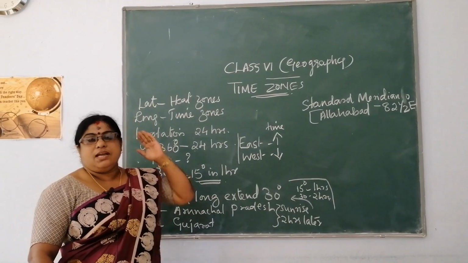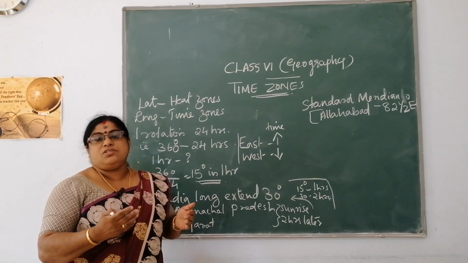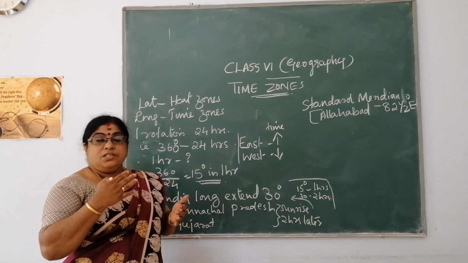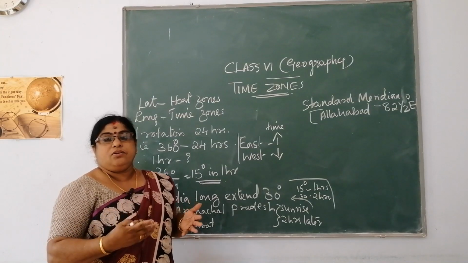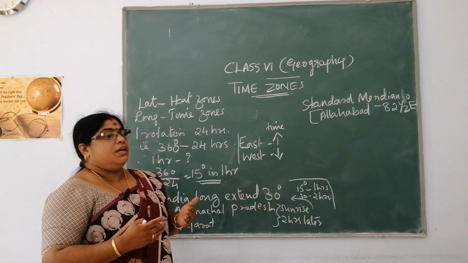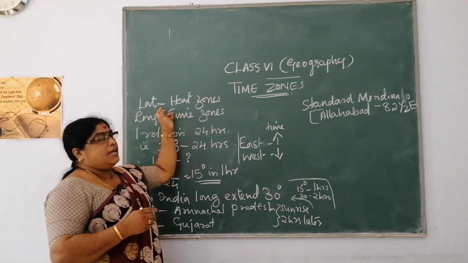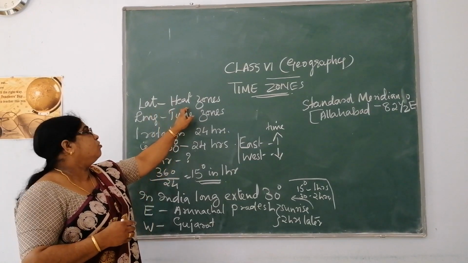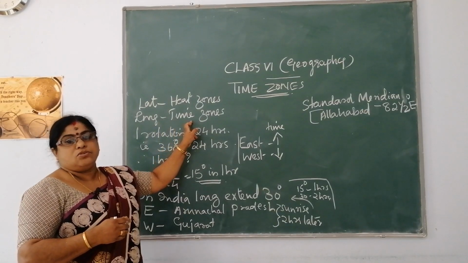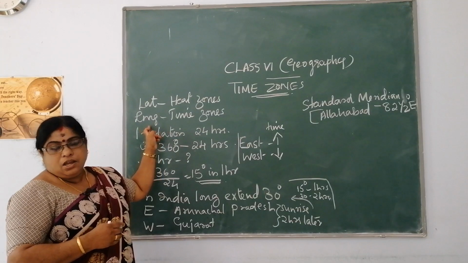You had learned what is latitude, you know what is longitude, how many degrees of latitudes and longitudes there are, which is the 0 degree latitude and which is the 0 degree longitude. Then you had learned the relation of latitude to heat zones. Similar to that, there is a relationship between longitude and time zones. So whatever time you calculate, it is in relation to the longitude.